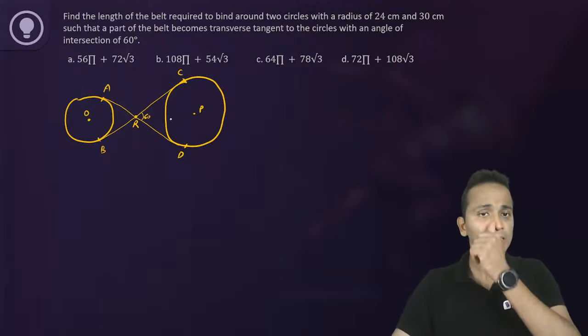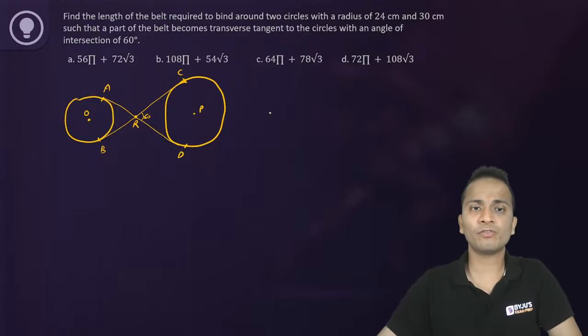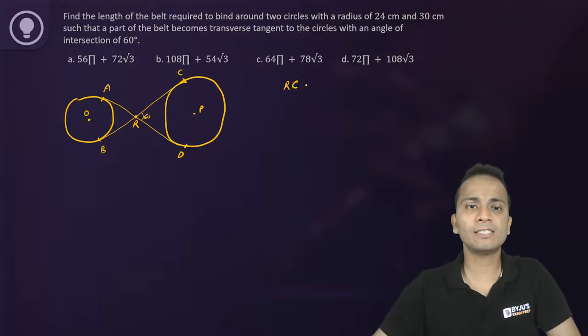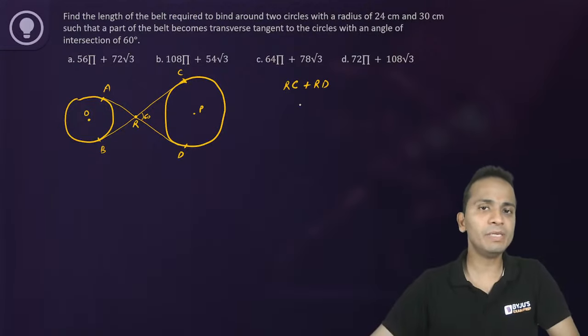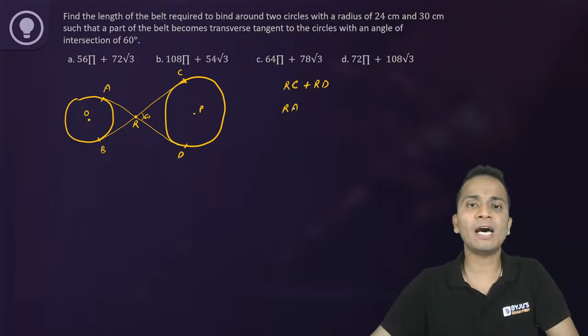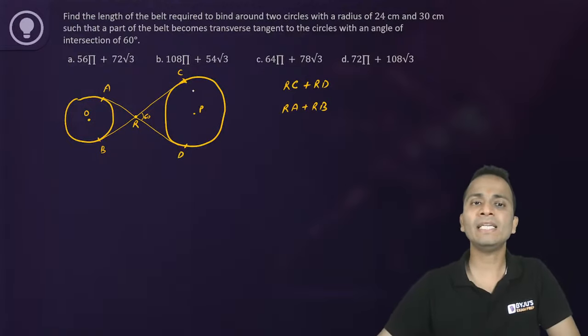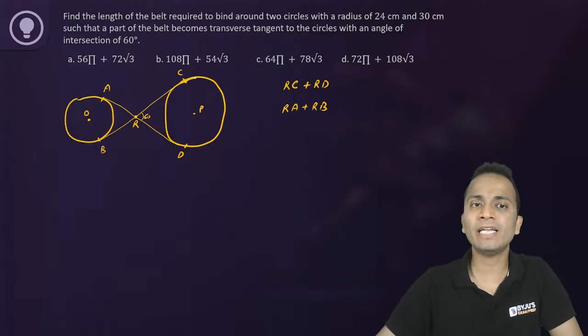So what do we have to find? First of all, we have to find RC plus RD. RC and RD will be equal. We have to find RA and RB, both of them will be equal. And then we'll have to find the entire arc CD, so the major arc CD and major arc AB.